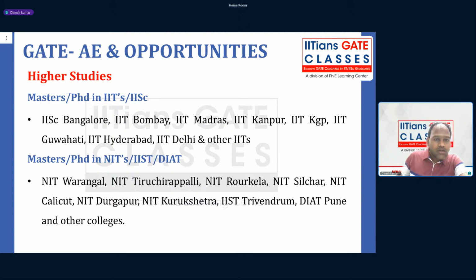You can do your higher studies from premier institutes like IISc Bangalore, IIT Bombay, IIT Madras, Kanpur, Kharagpur, IIT Guwahati, IIT Hyderabad, and other IITs like IIT Indore, IIT Roorkee, IIT Dharwad, and many other places. You can also do your master's or PhD from NITs, IIST Trivandrum, DIAT Pune, and many other colleges.